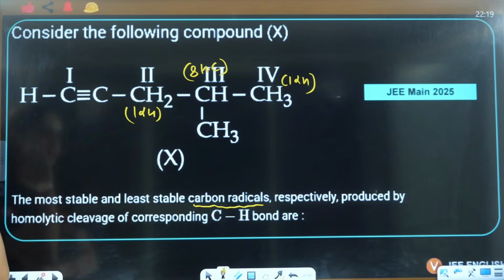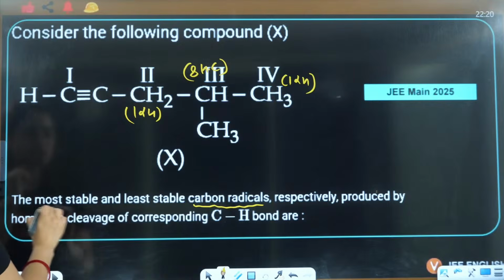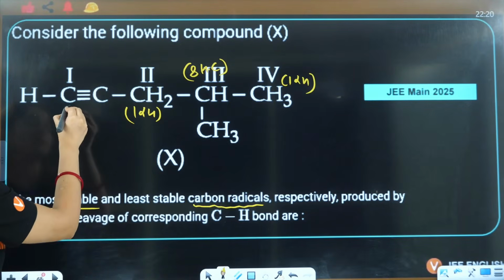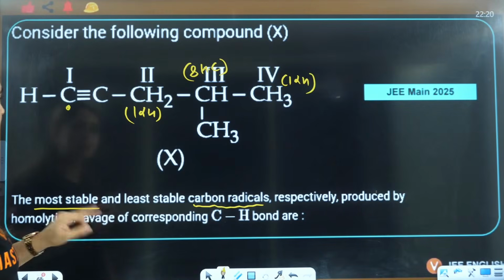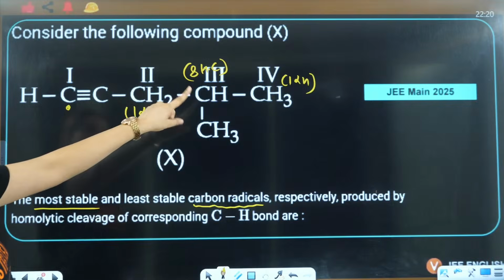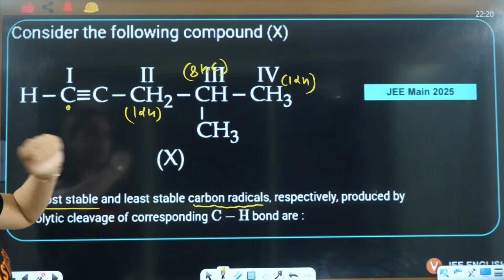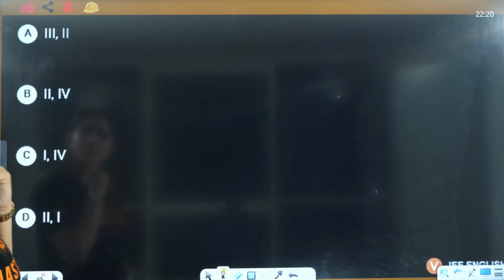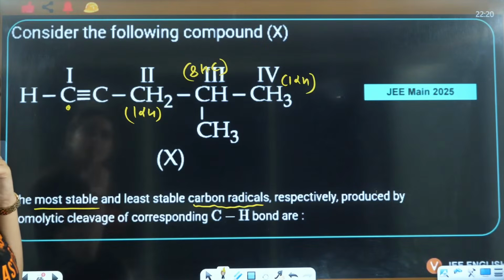This C-H is the least stable. They are asking you, most stable will be third, least stable will be 1. So third and 1: 3, 1, 3, 1. Do we have that? We don't have that, is it? Third should be most stable. If this C-H bond breaks, this is alpha, this is alpha, this is alpha, 3, 4, 5, 6, 7, 8. So third should be the most stable, right? So I think the answer should be A.